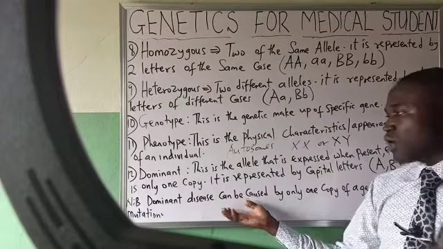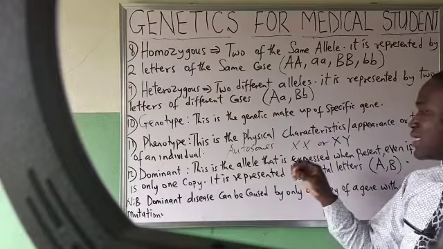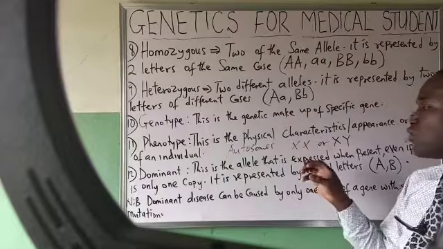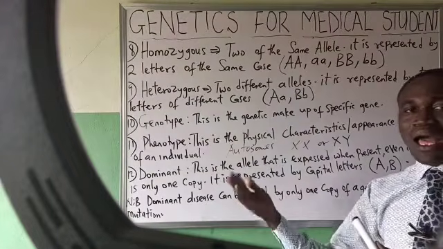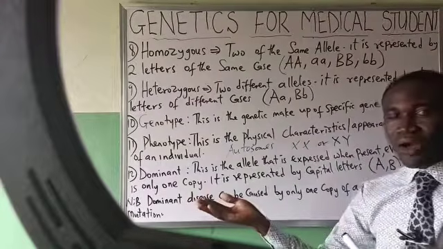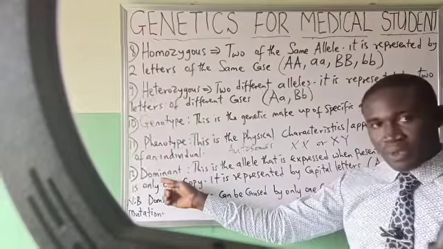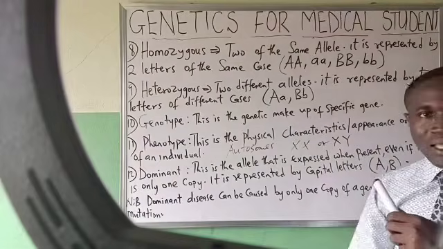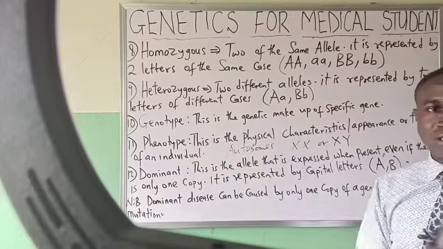We will talk about dominant. Dominant is simply an allele that is expressed when present. That is, when a particular allele masks another allele, the allele that masks or overrides the other allele, we call that one dominant. Then the allele that is masked or overridden, we call that one recessive.